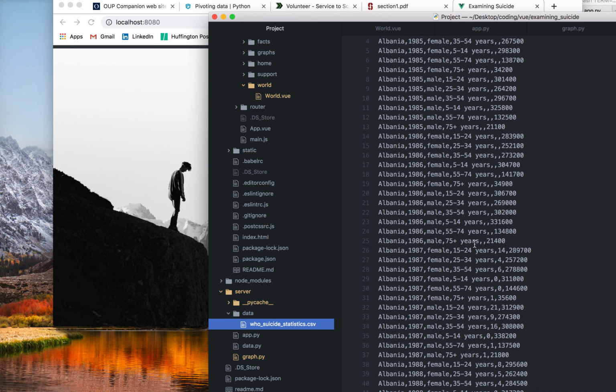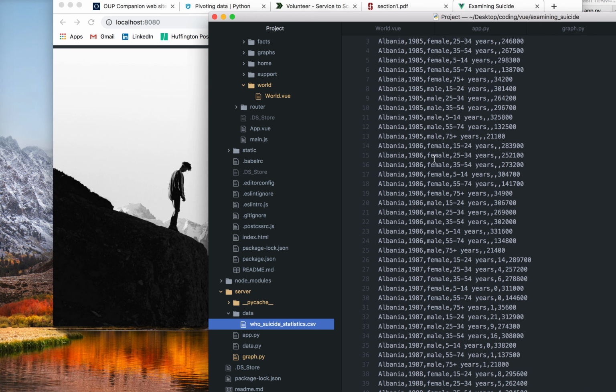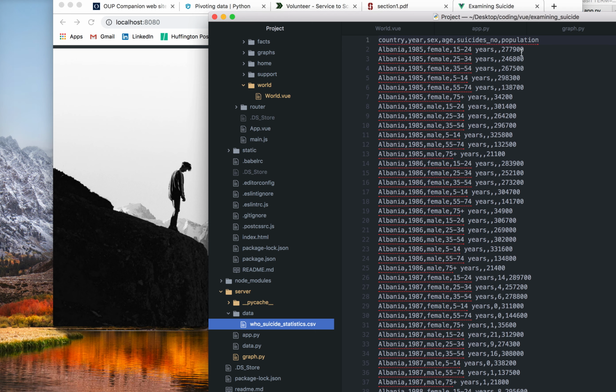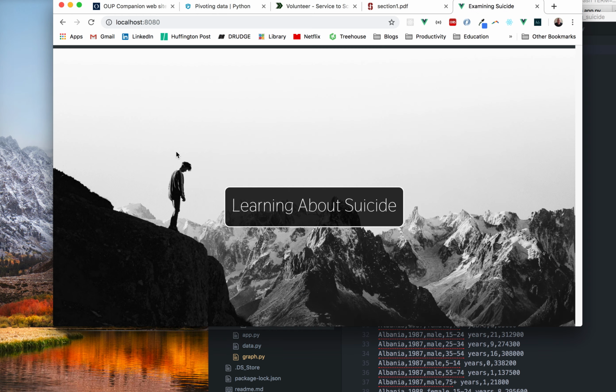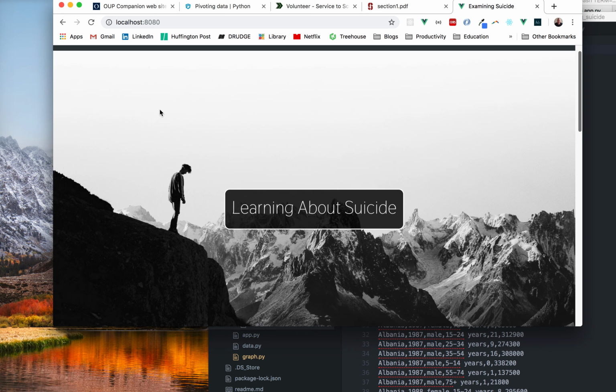And here's the data, and it basically has suicides by country and year, gender, age group, and then essentially the population of the country at the time. I didn't actually use the population column at all. This was a very simple, basic suicide project. But I shouldn't say it was that basic. It does have some pretty good information in it.